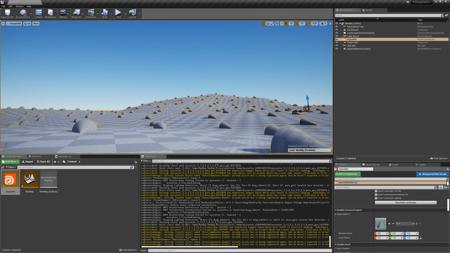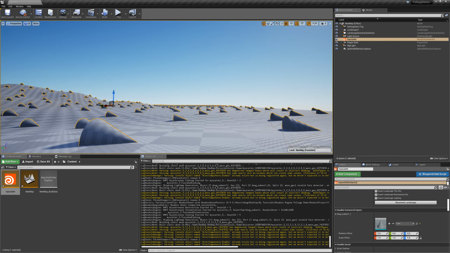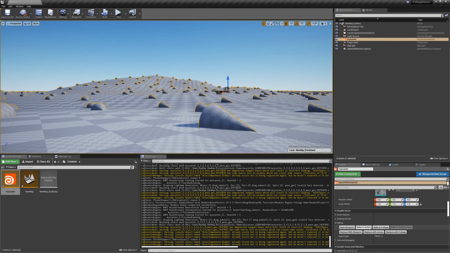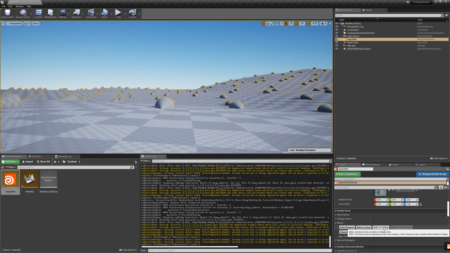They are scattered on top, but they're just pointed to the side instead of straight up like you'd expect. But since I do have packed instances selected now, you will see that I can bake them to foliage. So just to show you that, I'll hit baked to foliage. Successfully baked 3,000 instances of cone to foliage.